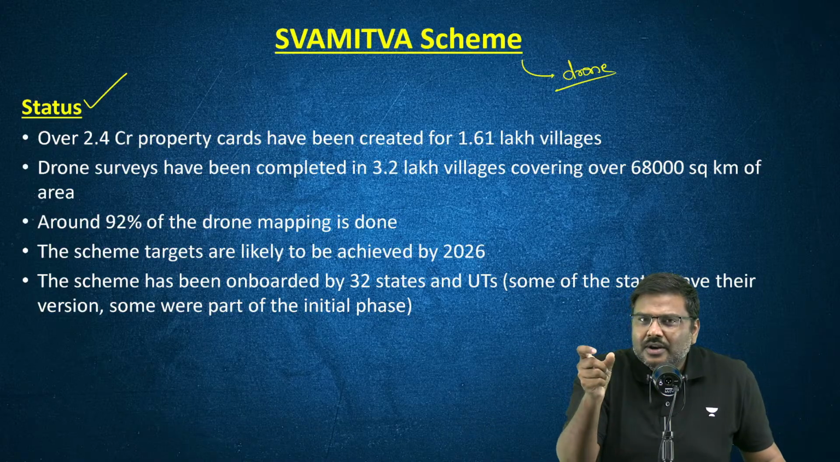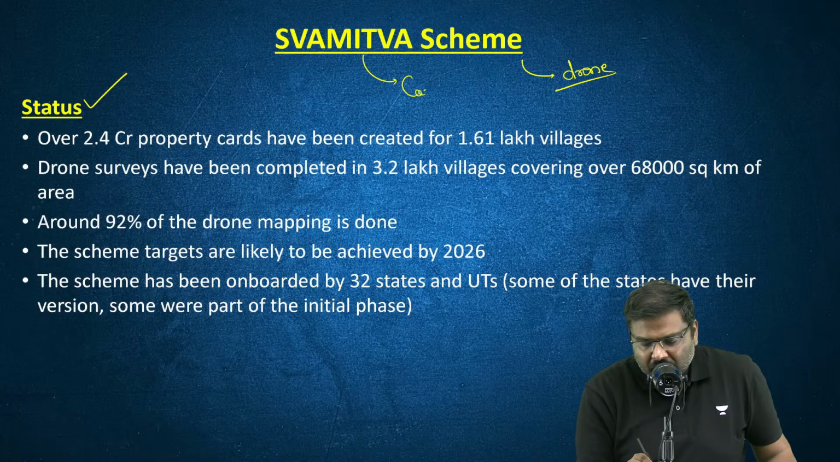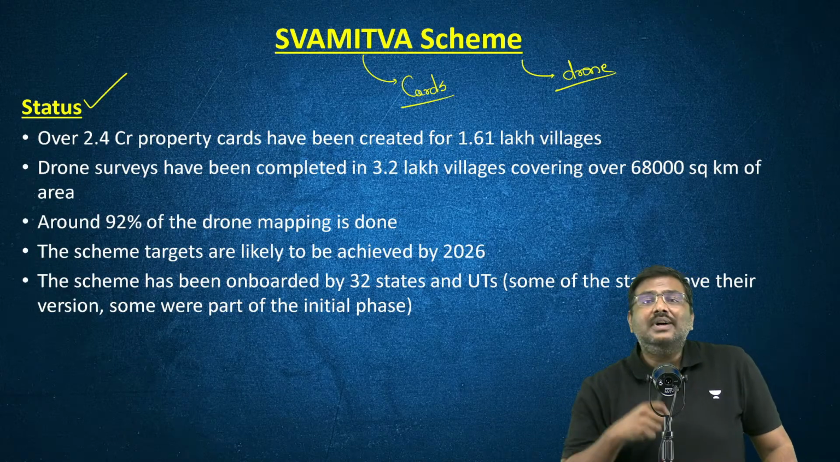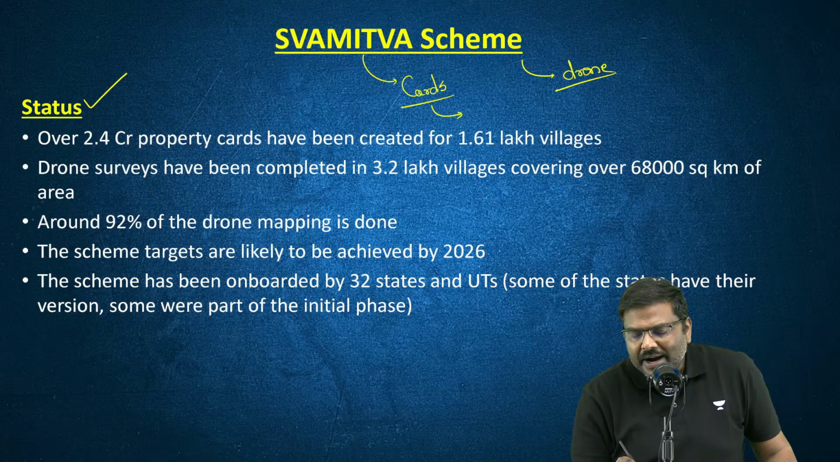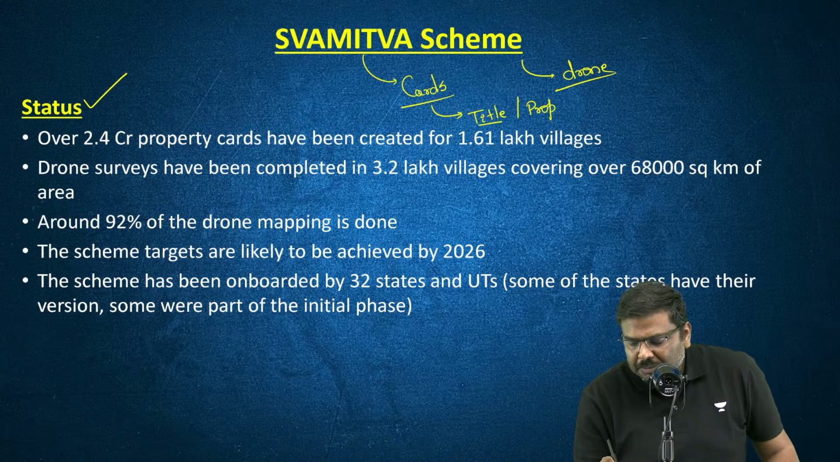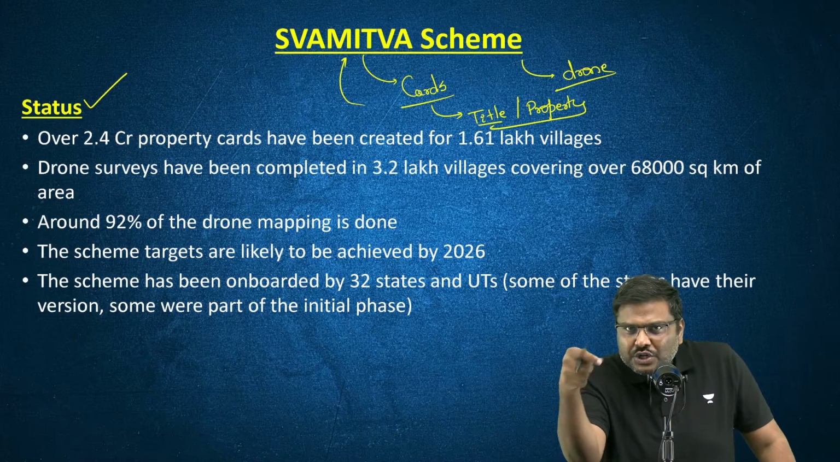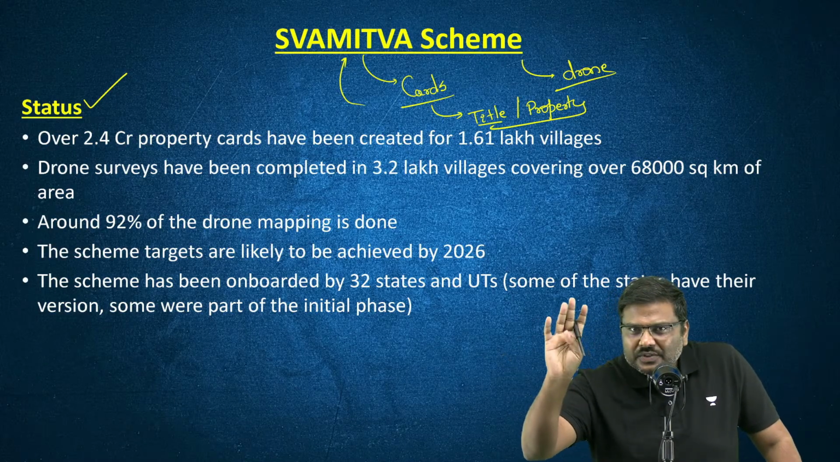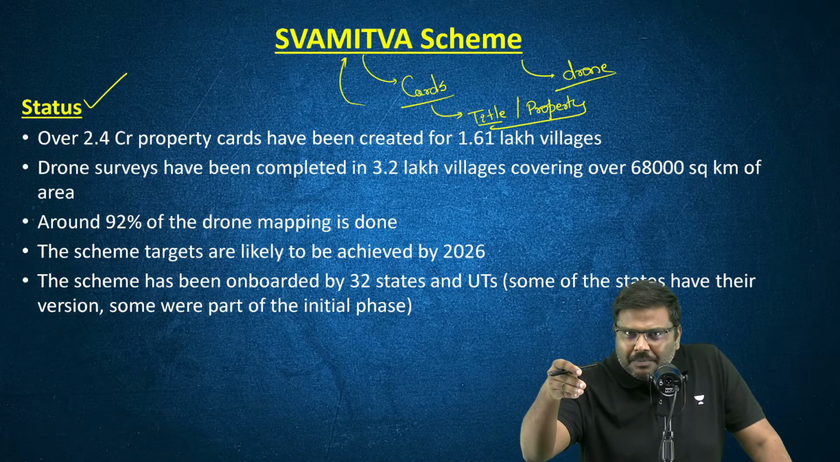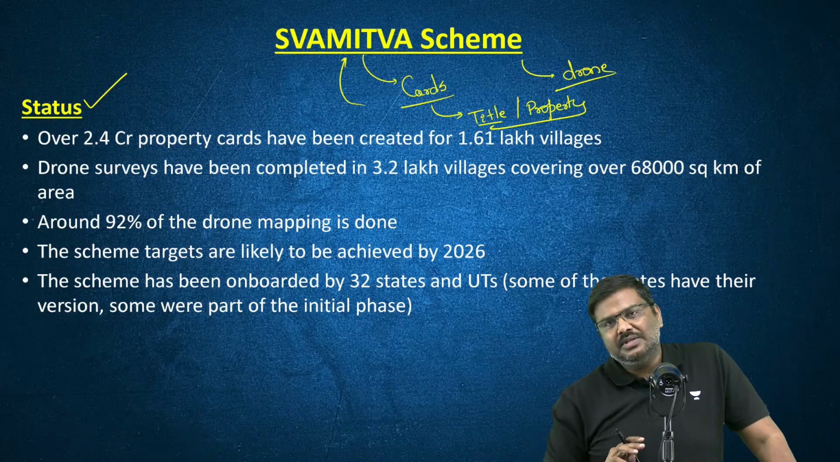Using the maps, we are going to issue Swamitva cards, which will be basically providing now the title or the ownership of the property. The property cards, these are called Swamitva cards. These will be issued by the government, essentially providing the title or the ownership of this particular piece of land to the people who are covered, the villages which are covered under the Swamitva.